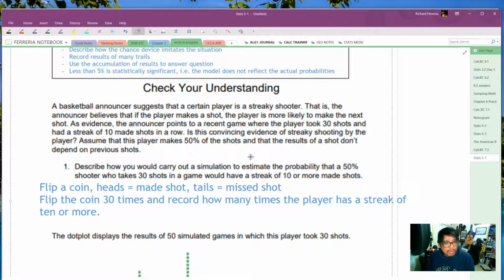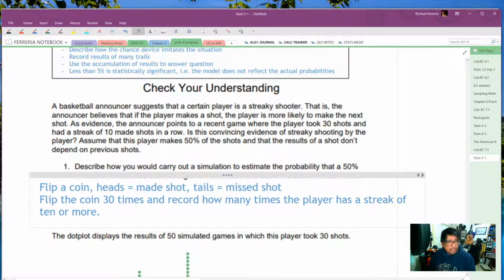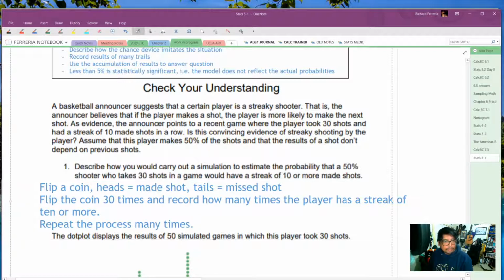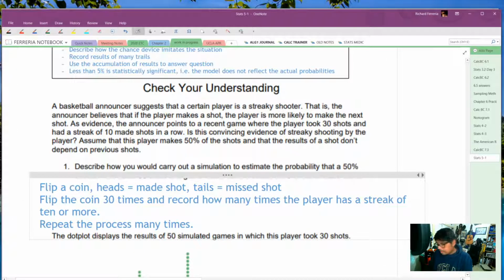So then we're going to repeat the process many times, and then count how many streaks the player has.